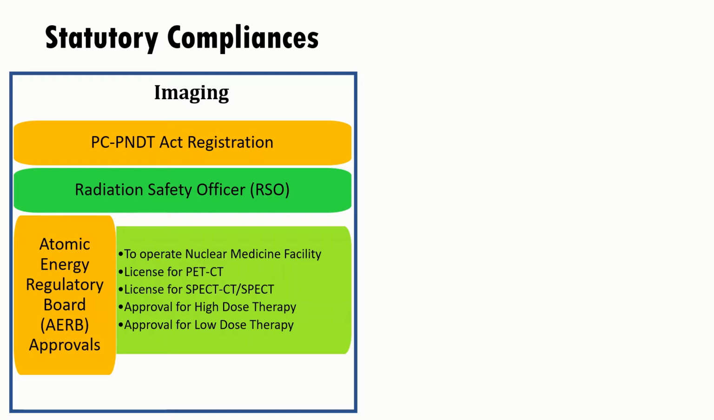Some of these compliances are mandatory in some states and not mandatory in others, which we need to check. For example, PC and PNDT registration is mandatory in Delhi for all CT, MRI, and PET-CT. The organization should have an RSO, and all AERB related approvals, like to operate a nuclear medicine facility, license for PET-CT, license for SPECT-CT, approval for high dose therapy, approval for low dose therapy, whichever is applicable to the organization. Those licenses or approvals from AERB should be there.